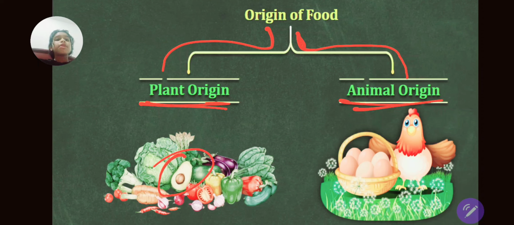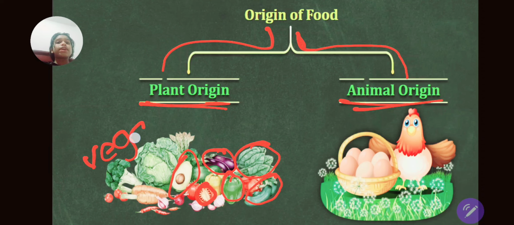The plant origin can be avocado, broccoli, spinach, capsicum, cucumber, tomato, and so many things. These are for the vegetarians, the ones who eat vegetables. They come from plant origins.